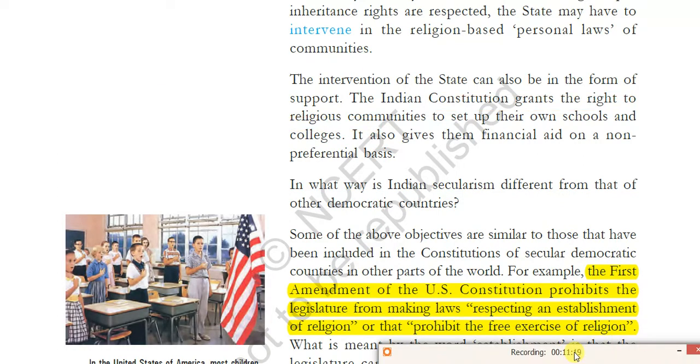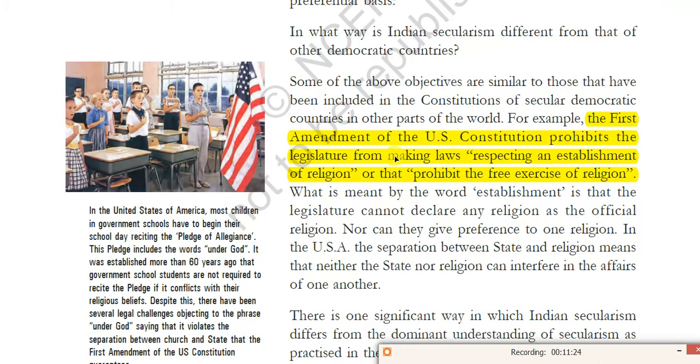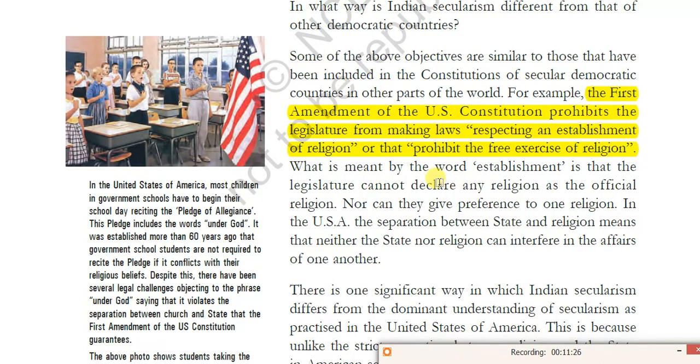So he is trying to give an example of how religious practices differ in the USA and in India. In this paragraph, he is trying to explain: the First Amendment of the US Constitution prohibits the legislature from making laws respecting an establishment of religion. What is the meaning of this establishment?